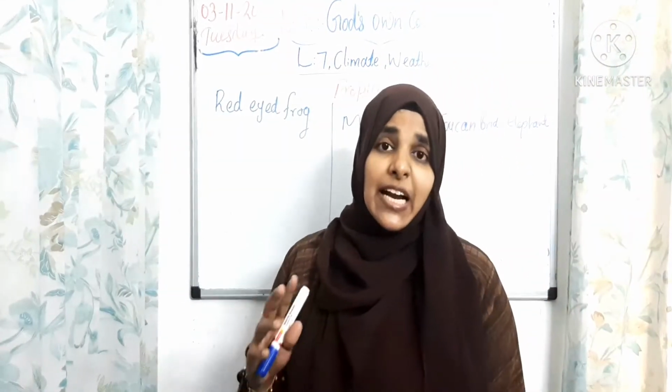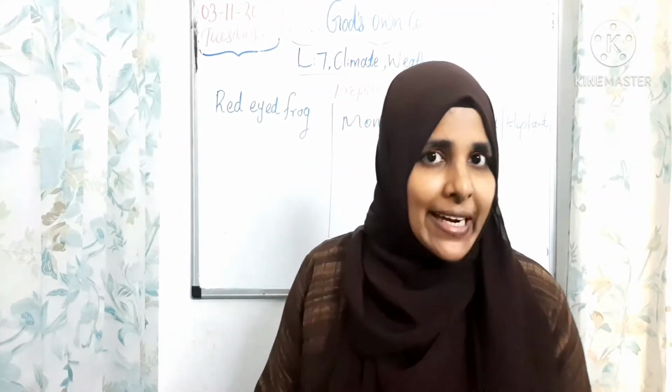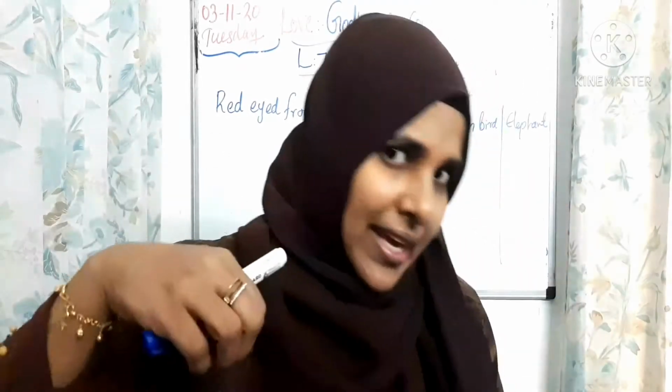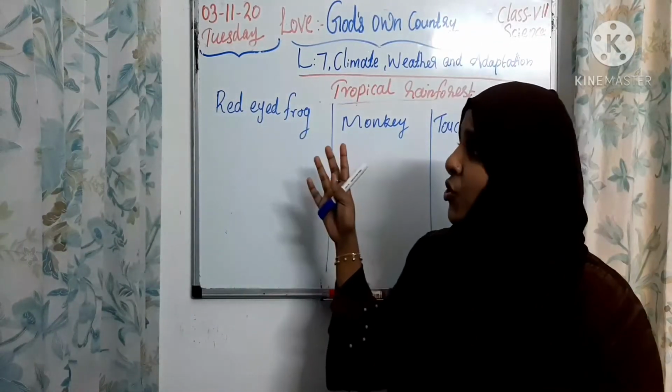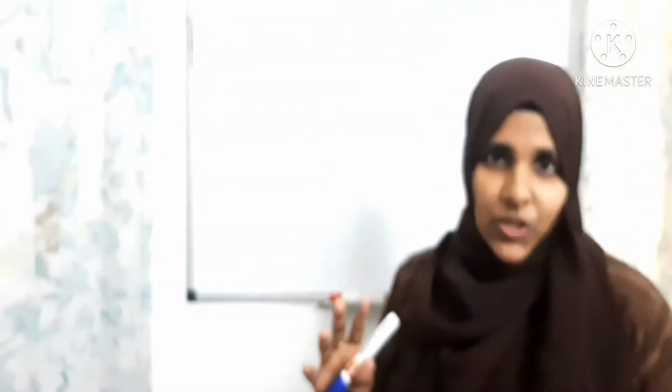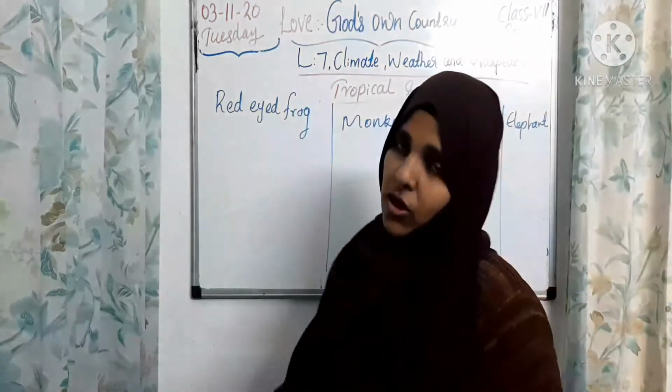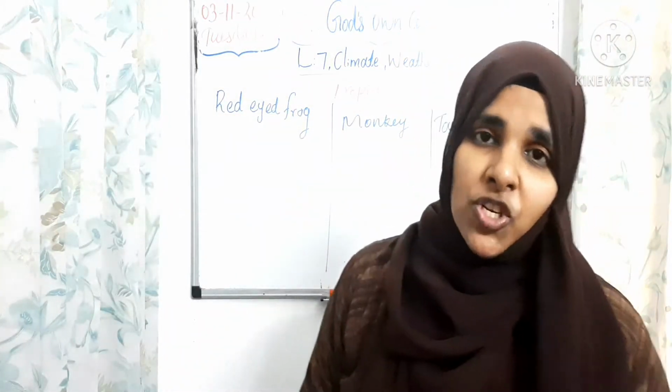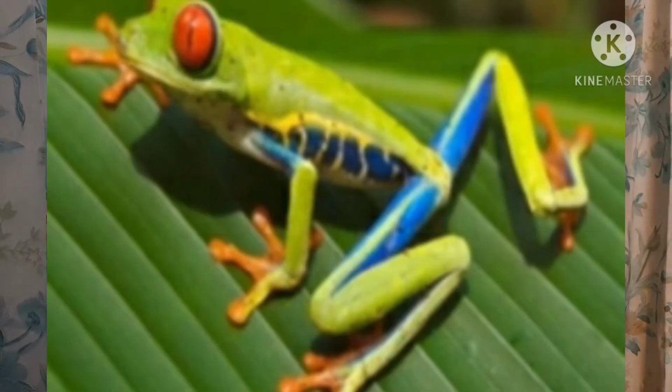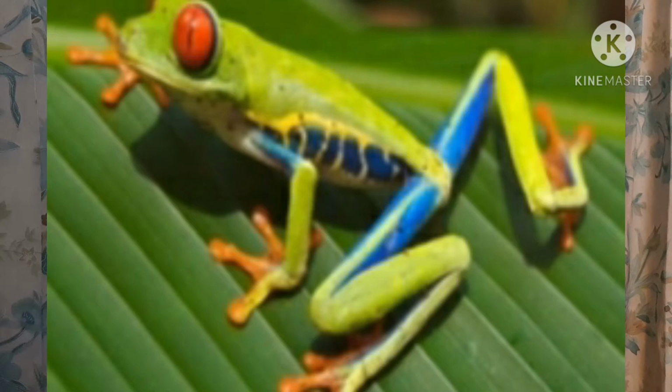Children, we know that these adaptations help them to protect themselves from predators and they can easily catch prey, right? And here I am going to show some examples with pictures. First we can check the red-eyed frog. What are its adaptations? Just look at this picture, children. This red-eyed frog lives on trees and has developed sticky pads on its feet, which help it to climb the trees on which it lives. And its green color helps it to hide within leaves.